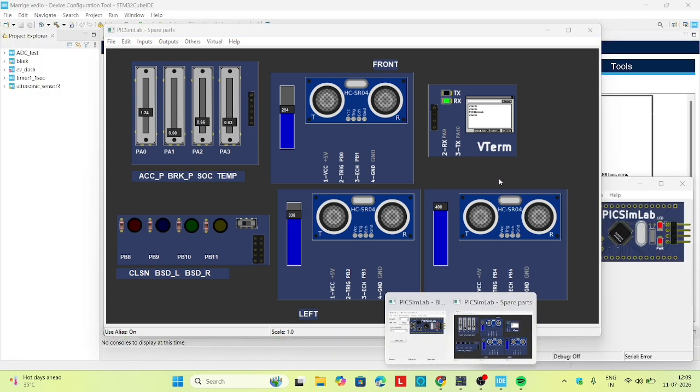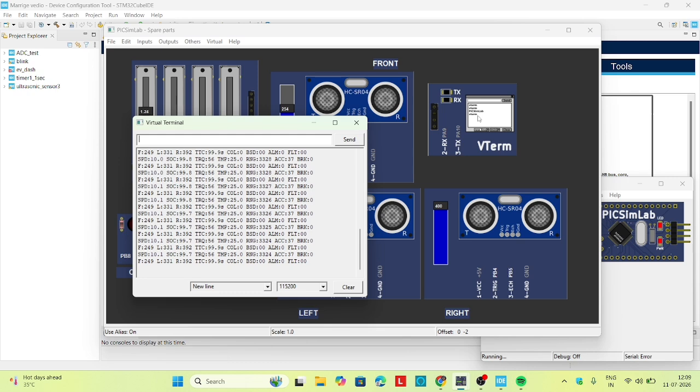Let me show you. So these are the readings of updated parameters: speed, SOC, torque, range, acceleration, brake, and the front distance, left distance, right distance, time to collision, and these. Let me go with the Python dashboard.